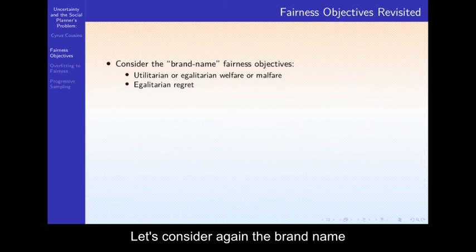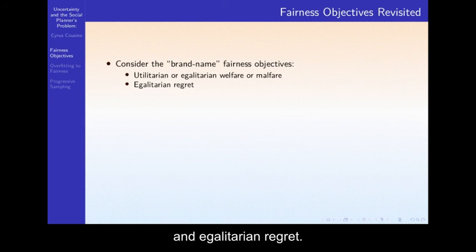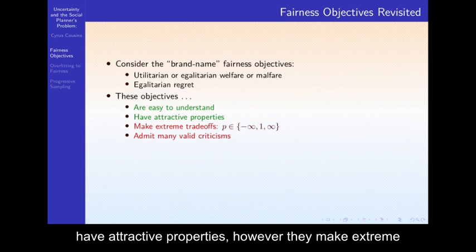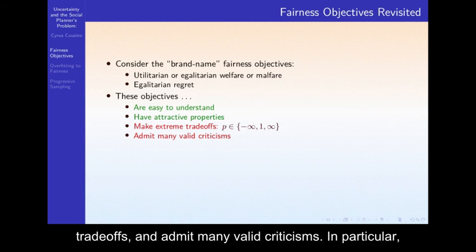Let's consider again the brand name fairness objectives: utilitarian or egalitarian welfare or Malfare, and egalitarian regret. These objectives are easy to understand and they have attractive properties. However, they make extreme trade-offs and admit many valid criticisms.